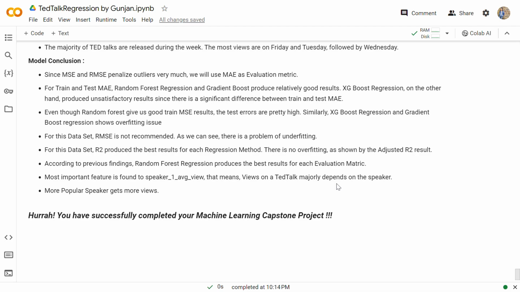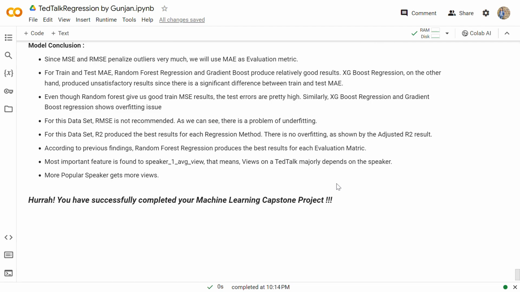The most important feature is found to be speaker one average views. That means views on the TED Talk majorly depend on the speaker, and a more popular speaker gets more views.